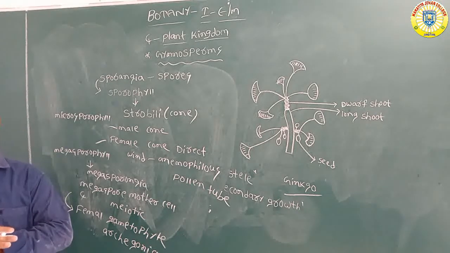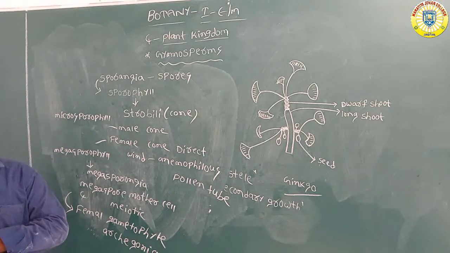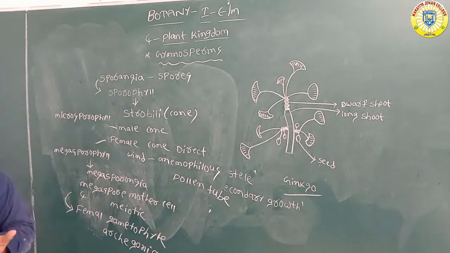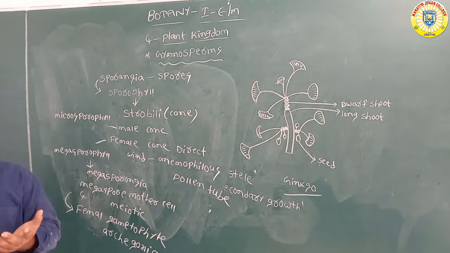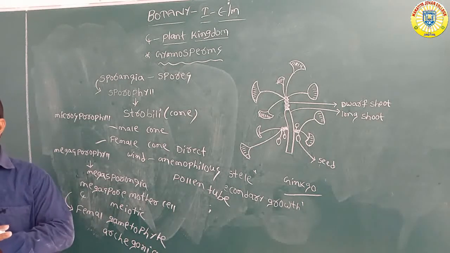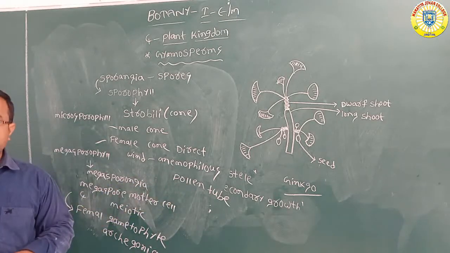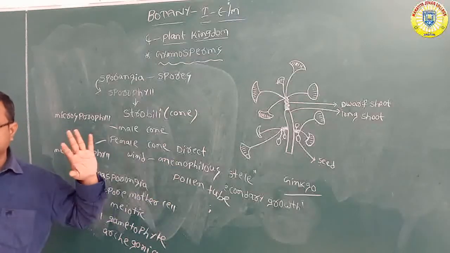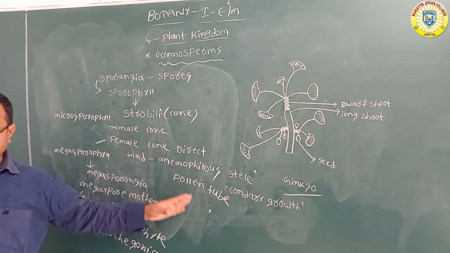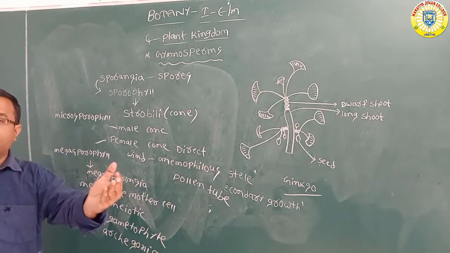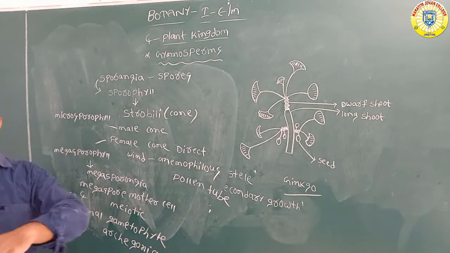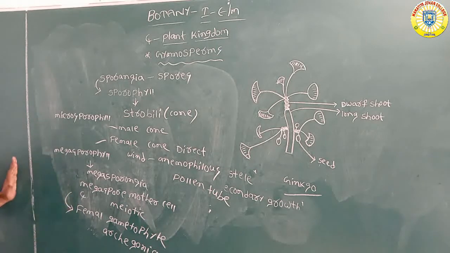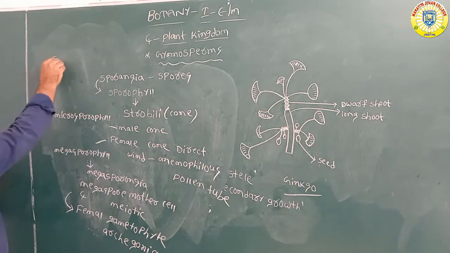Fertilization means fusion of male gametes with female gametes through the pollen tube. So the pollen tube only carries the male gametes, and through it the male gametes reach the female gametes. That type of fertilization is called siphonogamous.